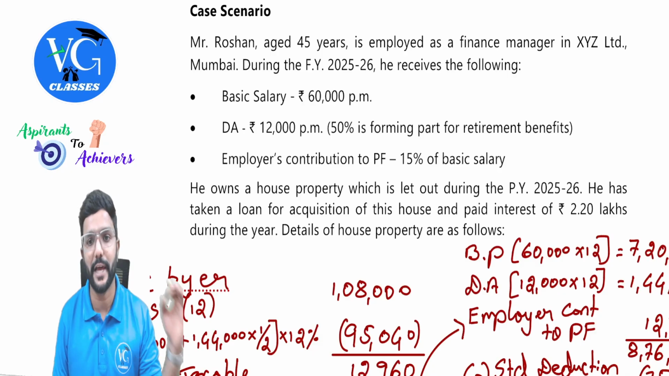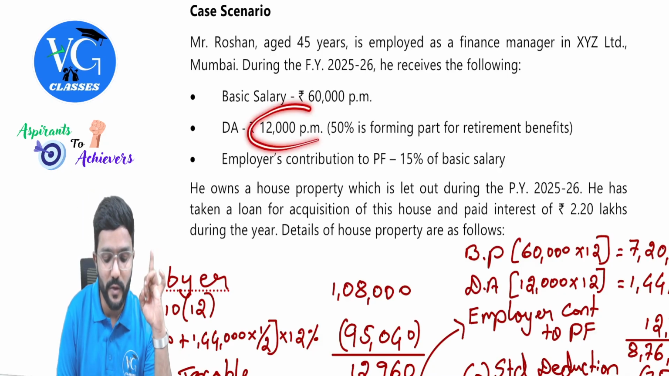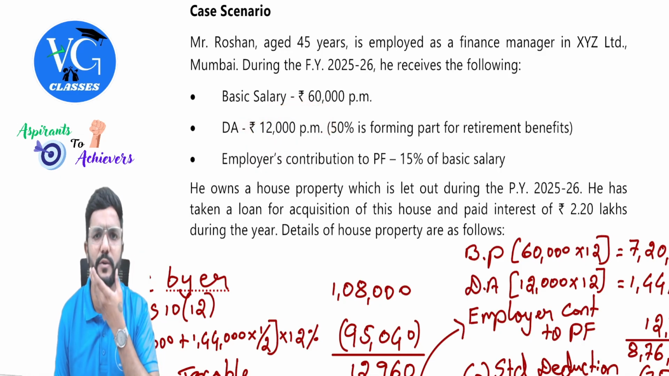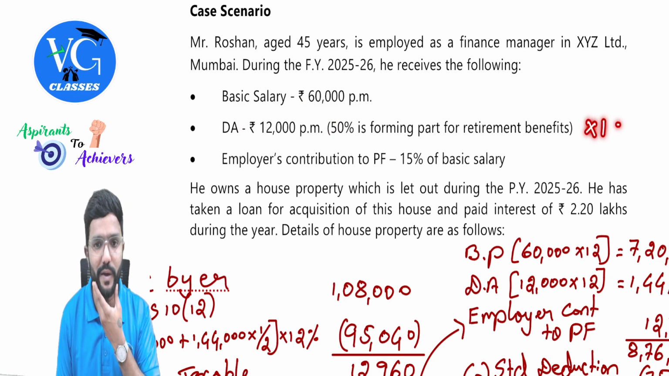Then DA 12,000 per month. 50% is forming part of retirement benefits. Okay, guys, 12,000 per month, but in that only 50% is forming part of retirement benefits, means 6,000 per month. Even this we need to do into 12.